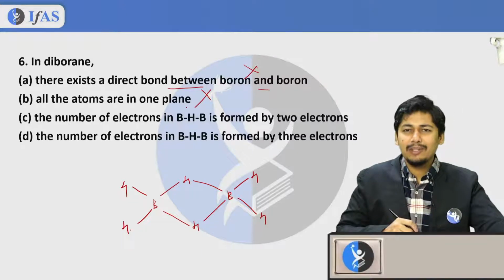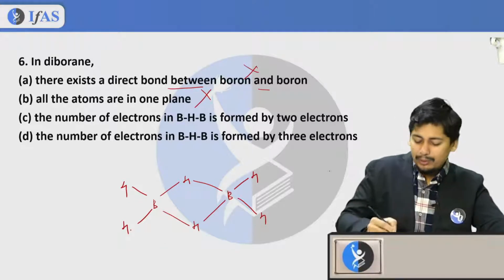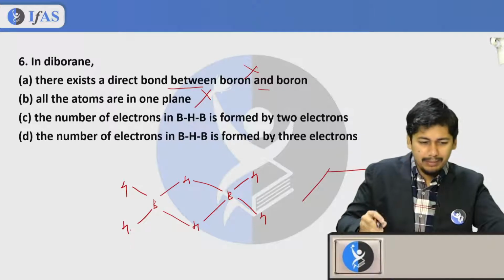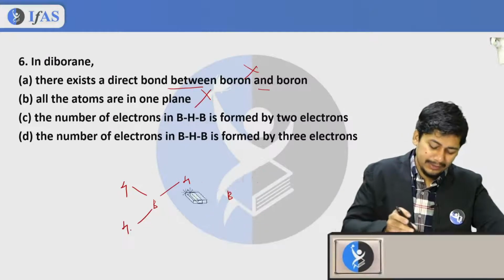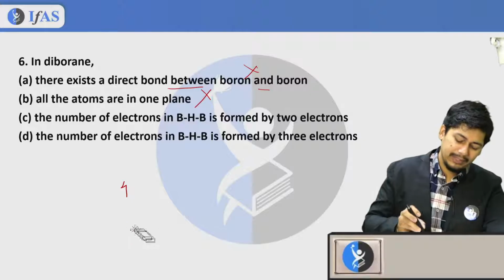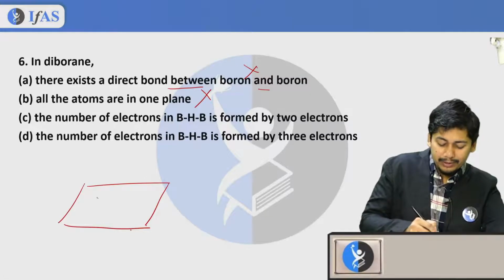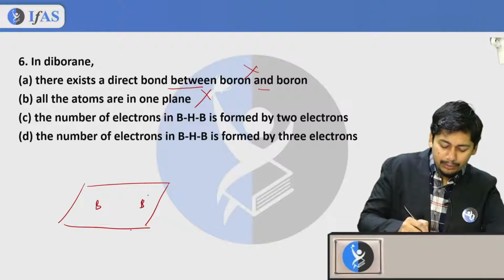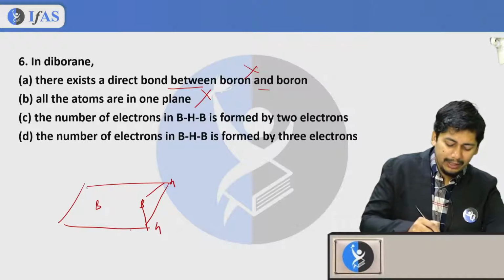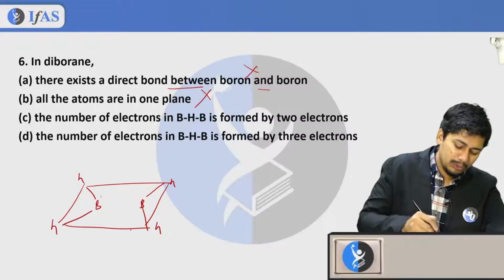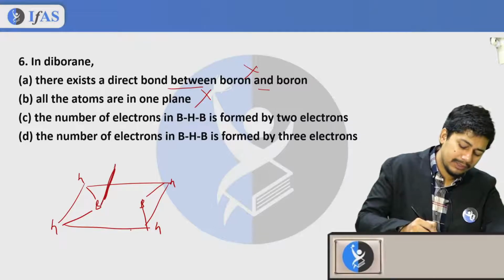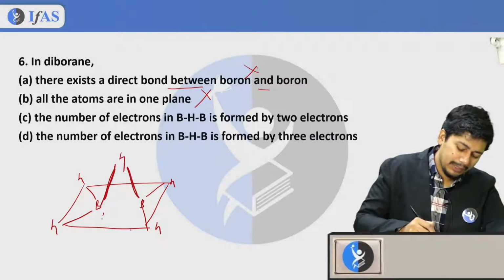This is also an incorrect statement, because if I take this as my plane, I'll take this here so that all of you can see this. So this is my plane. In this plane you will find borons and these terminal hydrogens, but those two bridging hydrogens are present above the plane as well as below the plane.